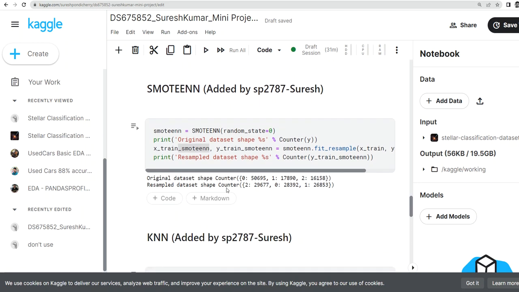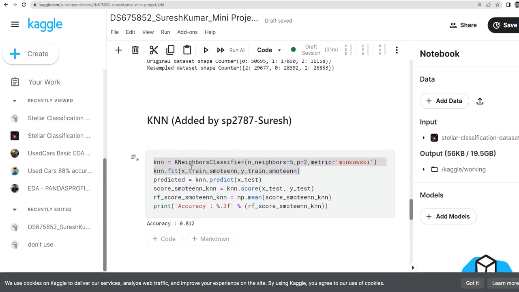I was using the SMOTE-ENN algorithm because it gave me 99.4 accuracy. So I did the fit and resample for getting the train data set.